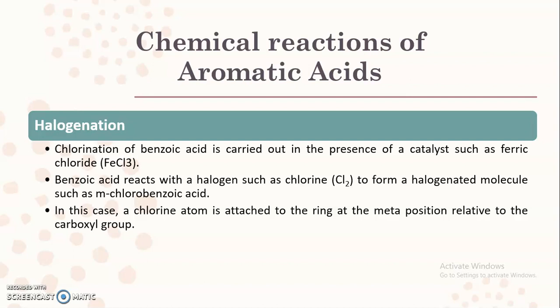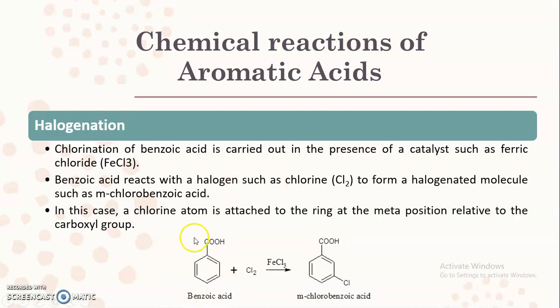The chlorine atom is attached to the ring at the meta position relative to the carboxylic group. You can observe this in this reaction, where benzoic acid on chlorination in the presence of ferric chloride is converted into m-chlorobenzoic acid.